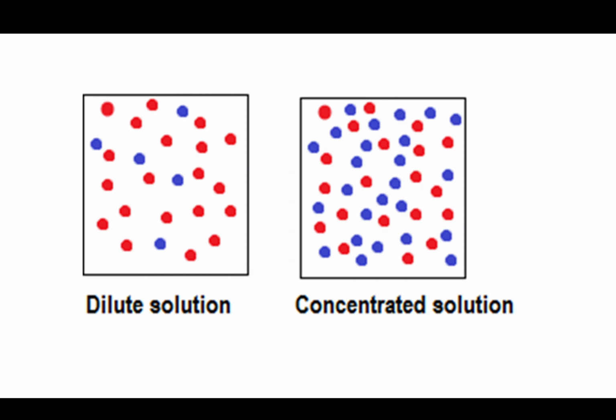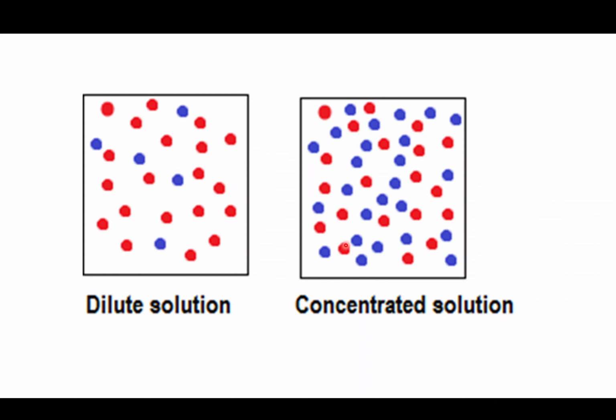Now I'm going to just quickly go through the difference between concentrated, dilute, strong and weak acids. So I've got a bit of a contrast here. I've got a dilute solution here. The red represents something like water, and the blue represents the thing that's dissolved in the solution. It could be water, it could be ethanol, it could be any sort of solvent. But this is dilute because there's very few blue in the red.